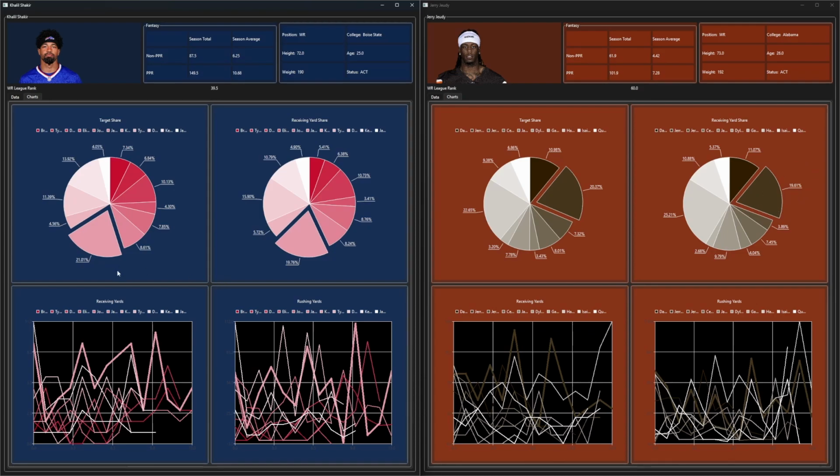It's also interesting to note that makes Shakir the most targeted and has the most receiving yards of anybody else, but that can't be said to be the same for Jerry Jeudy, making him the second most targeted and has the second most receiving yards for Cleveland.